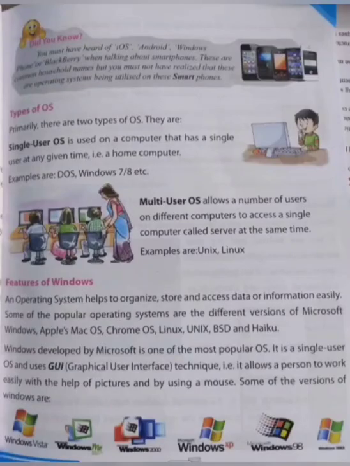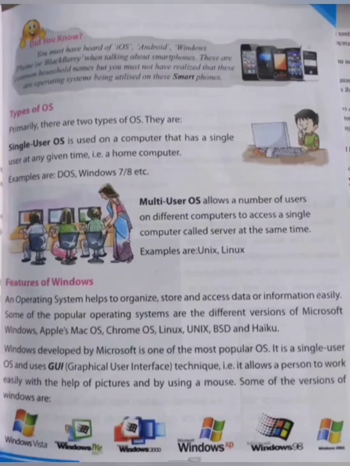Now we will see the second topic, types of operating system. Primarily there are two types of operating system. First, single user operating system, and second, multi-user operating system. A single user operating system is used on a computer that has a single user at any given time. Only one user can use the computer at any given point of time. An example is a home computer or desktop computer. Examples of single user operating systems are Windows 7 and Windows 8.